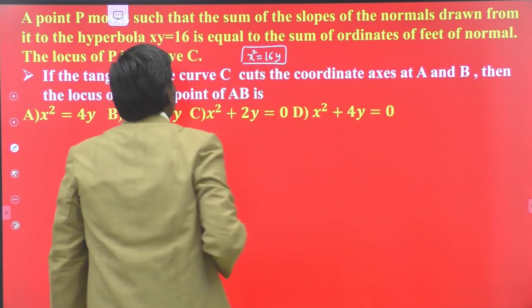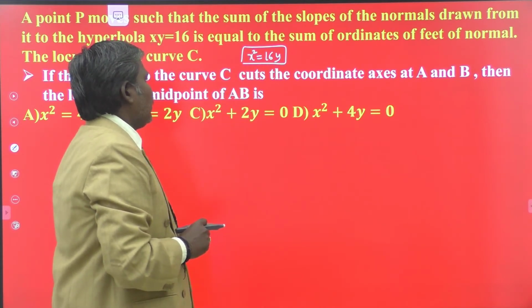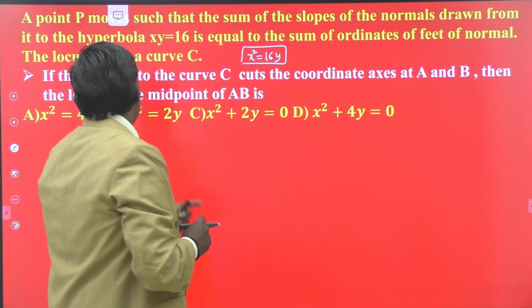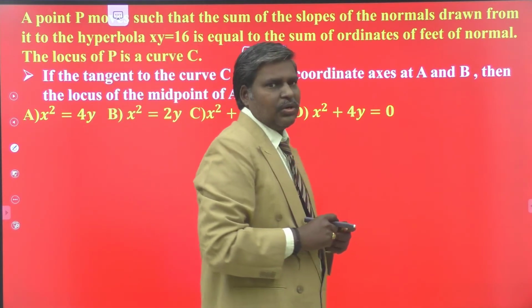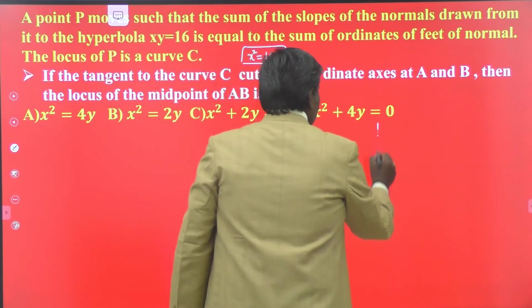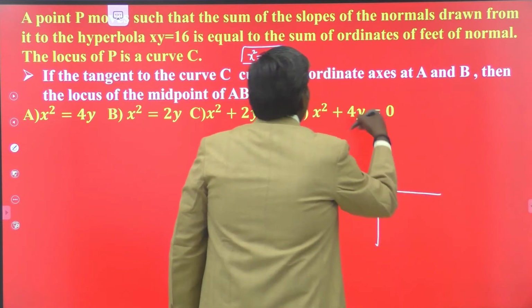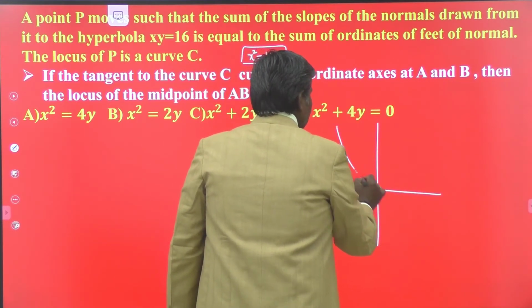This is the curve. If the tangent to the curve at C cuts the coordinate axis at A and B, then the locus of the midpoint of AB is what? X square equal to 16y is your locus. From that locus they are creating another locus. This is x square is equal to 16y.